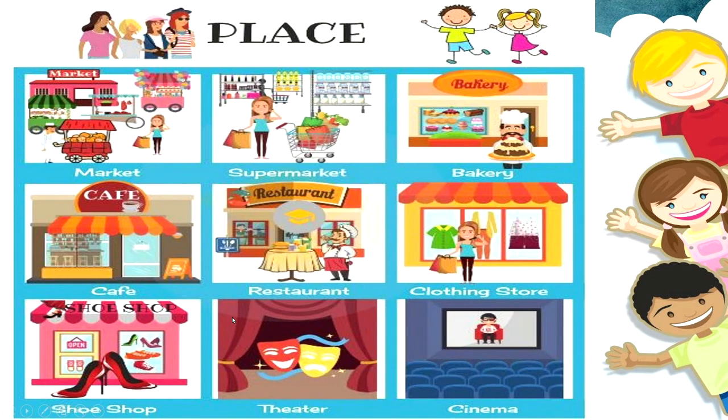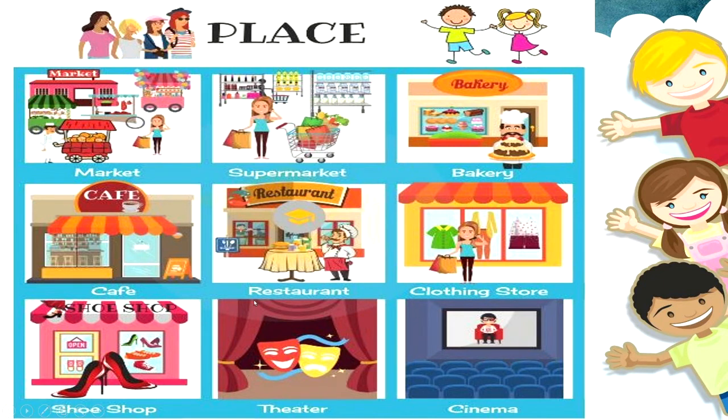Alright? Yes, now we can see a beautiful picture. Here we have so many places before us. It's a market, supermarket, bakery, cafe, restaurant, clothing store, shoe shop, theatre, cinema.